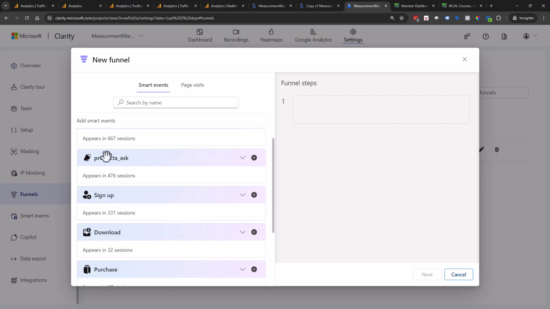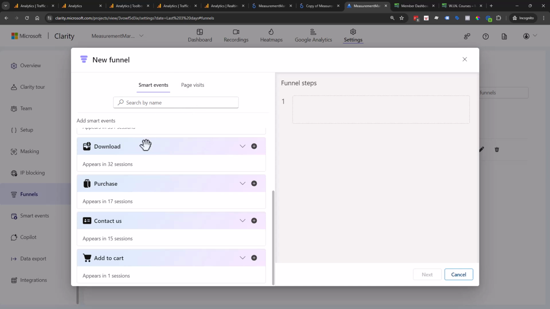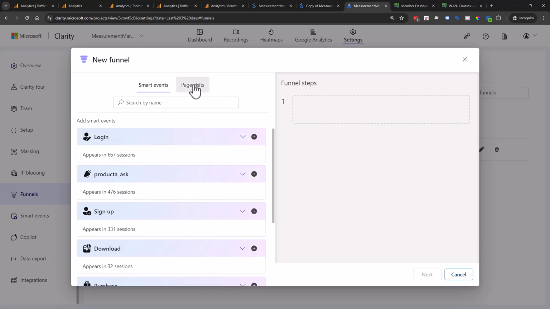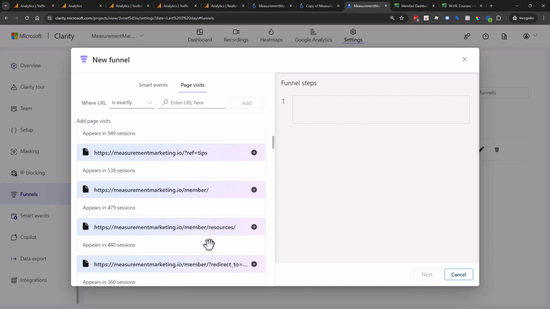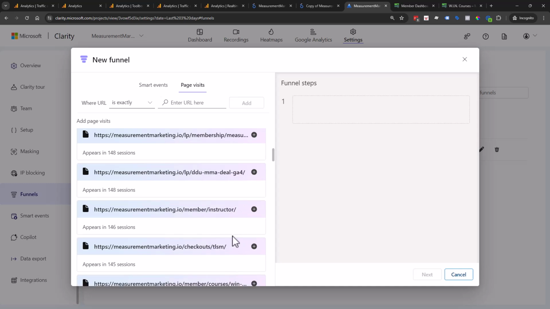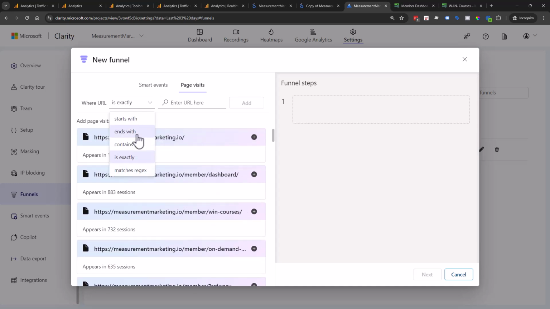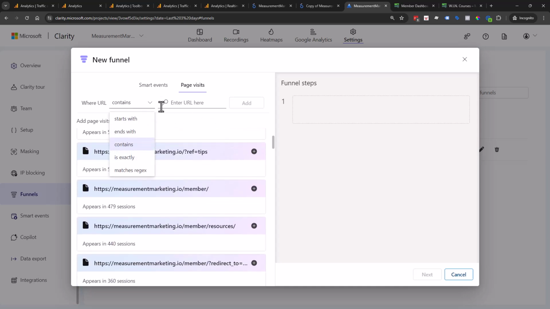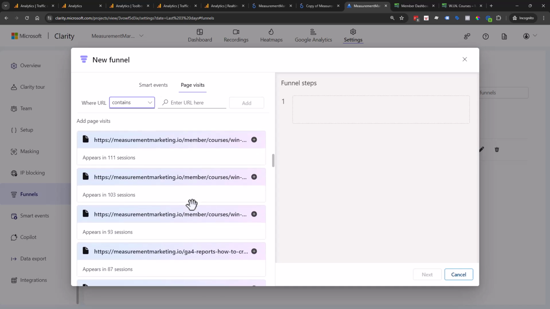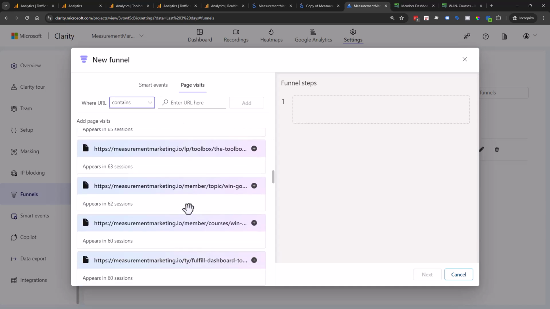So if we wanted to finish out our Ask, Consider, and Transact, our ACT, we would be able to do that, and we finish that out here, and we can build a user journey with that. You can also, and I'm so glad, you can do it with page visits. Pro tip here, because a lot of us have parameters and other things at the end of the URLs, I would encourage you to make sure that you choose contains. Starts with technically could work too, but I think contains is usually the easier one to use and just a little bit more inclusive. That way you're not accidentally excluding steps when you go through here.